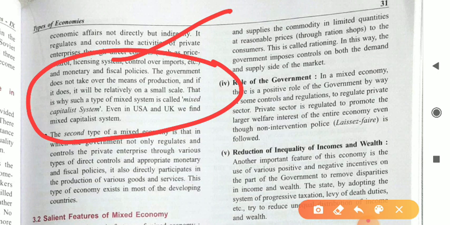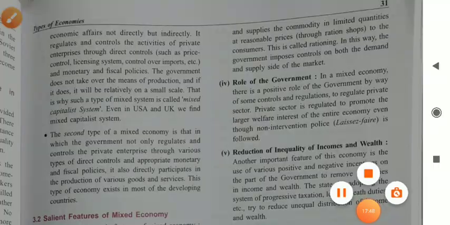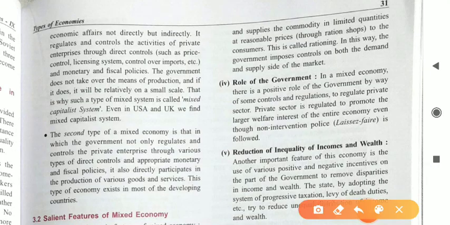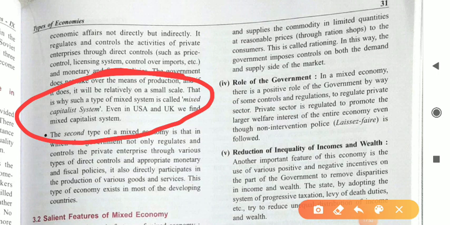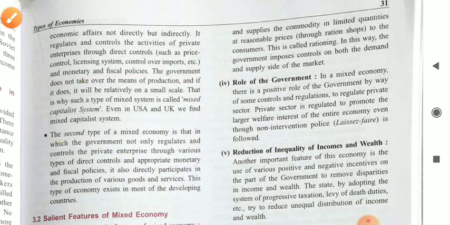That's why such a type of mixed economy or a mixed system is called a mixed capitalist system. Even in the USA and UK we find a mixed capitalist system. So in the USA, the system they are using is a mixed capitalist system. Although they are using the capitalist system, they are a capitalist economy, but there are certain things which are restricted by the government, like monetary policy and fiscal policy. That's why we can say that in these countries the economic system is a mixed capitalist system. This is our first type of mixed economy.